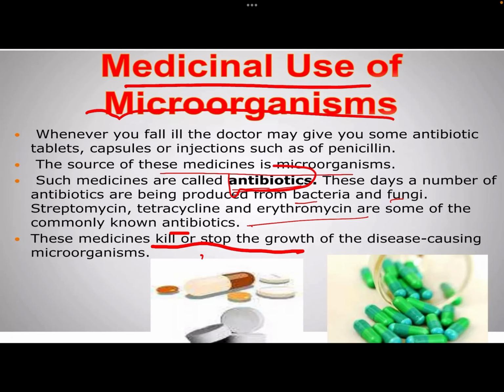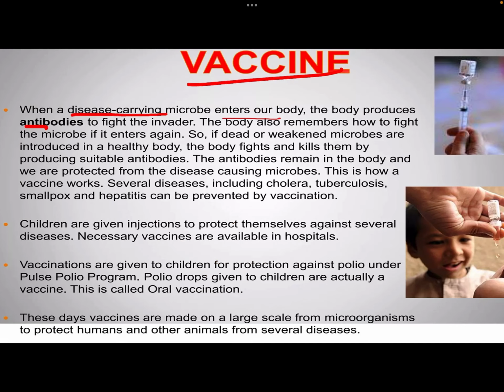Antibiotics are the medicines which are produced by bacteria and fungi, whereas antibodies are what our body produces to fight the invader. Our body remembers which microorganisms are good and which are bad.